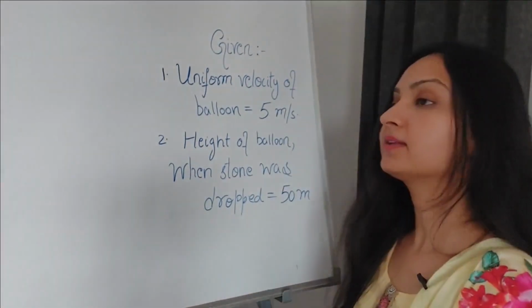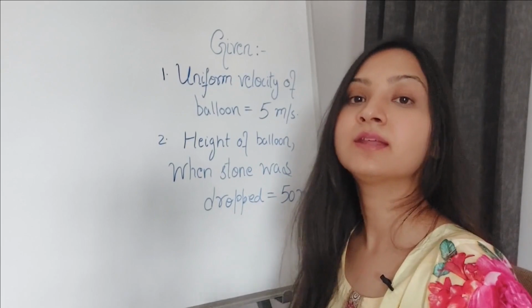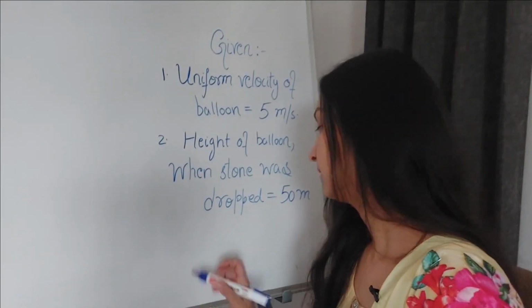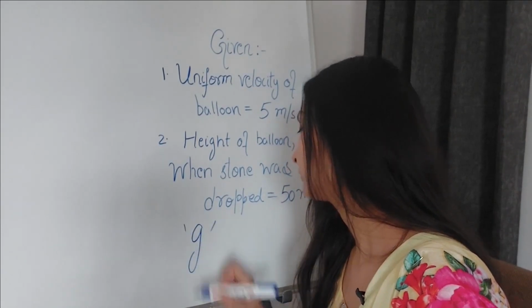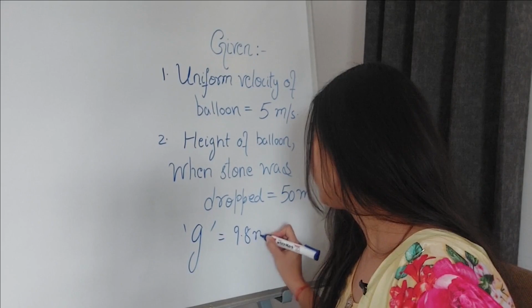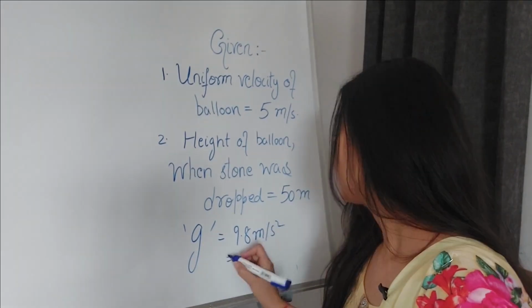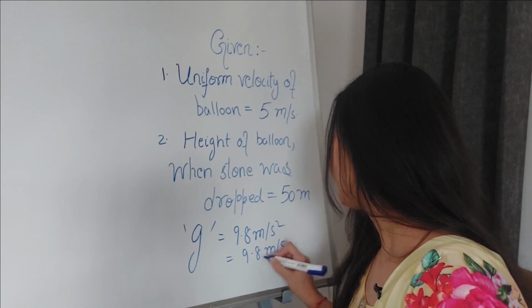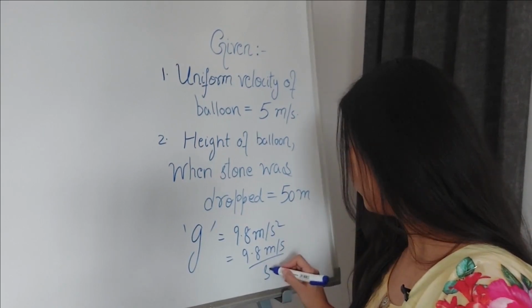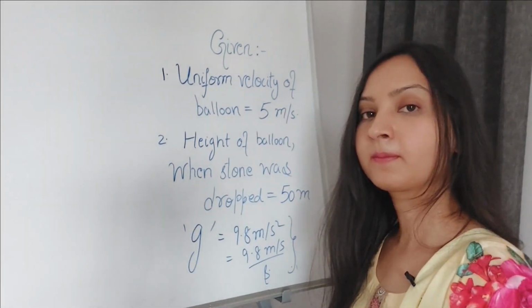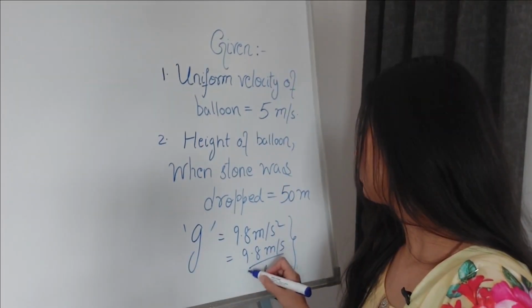So these 2 things are known to me. Another thing that I know is the acceleration due to gravity, g. It is 9.8 meters per second square. You can also analyze this as 9.8 meters per second per second. You can write it like this. How can you interpret this?